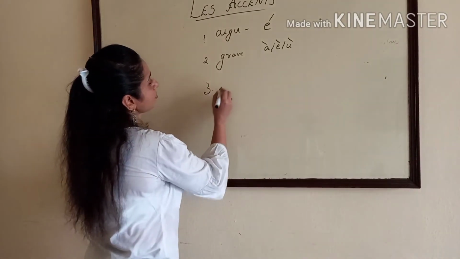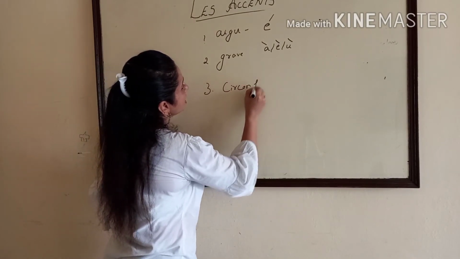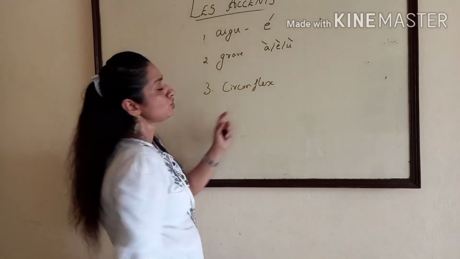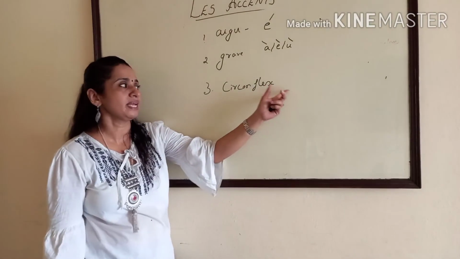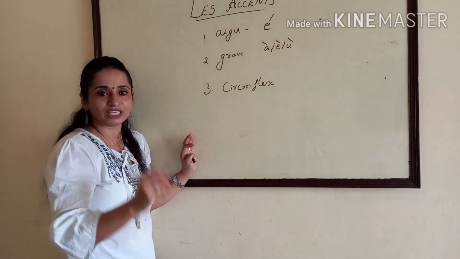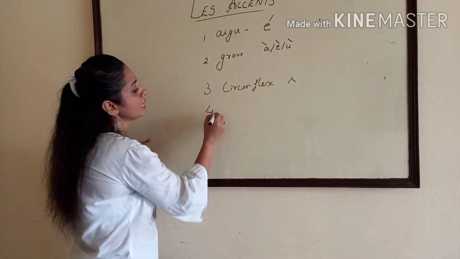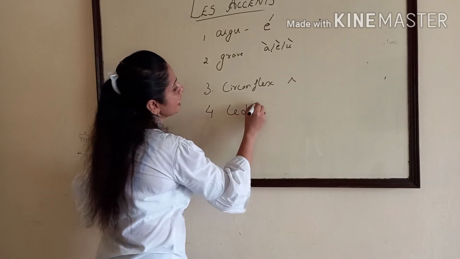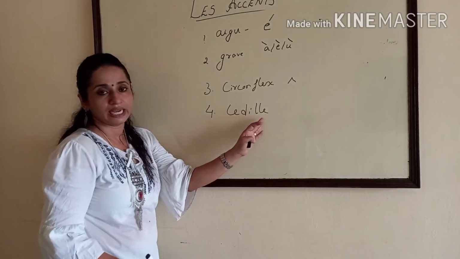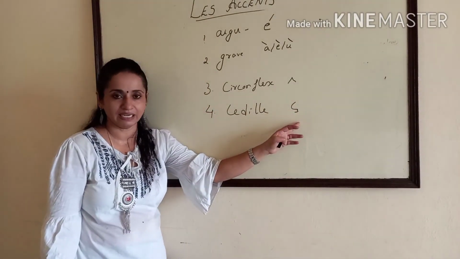Number 3 is circumflex accent. Circumflex accent has nothing to do with pronunciation and meaning. It just shows that the next letter after the vowel is omitted. It is like this. And number 4 is cédille. Cédille means we have to use it under C. That means C should be pronounced as Sa.